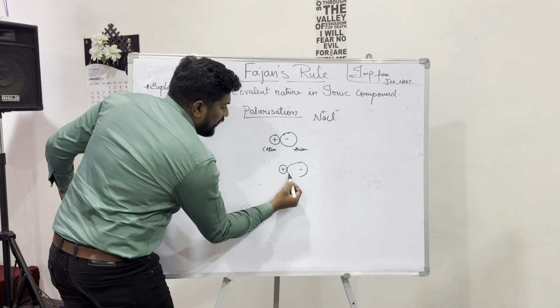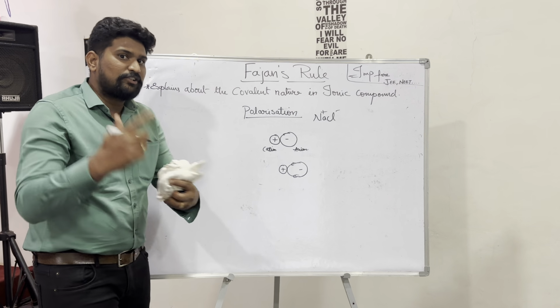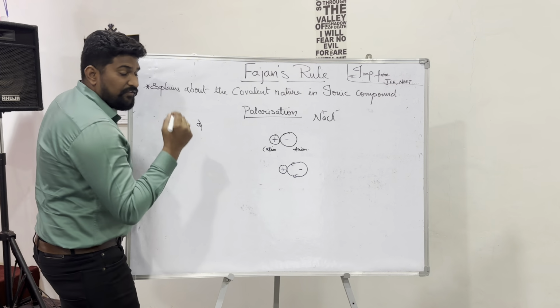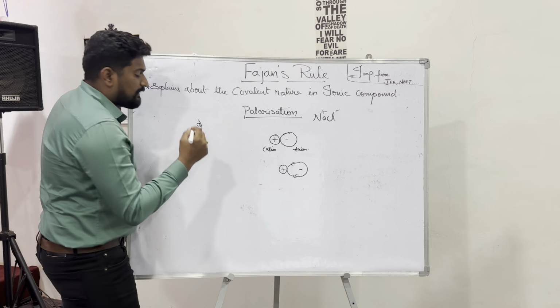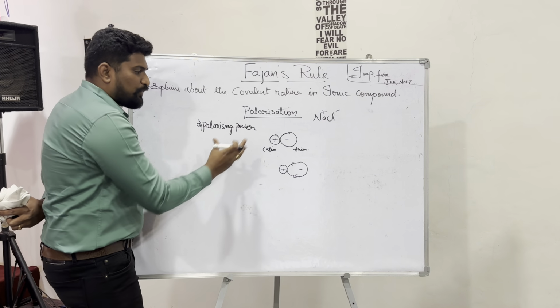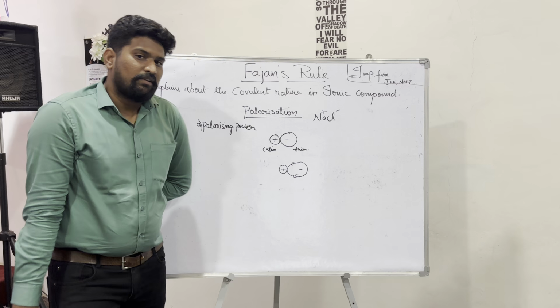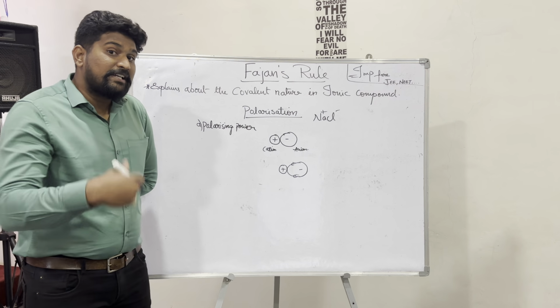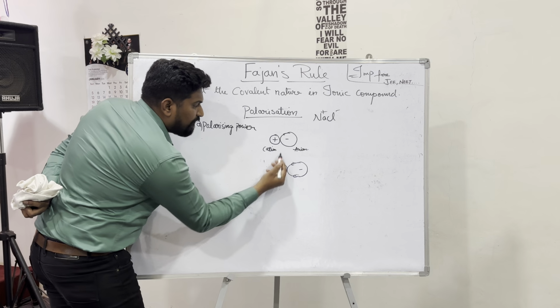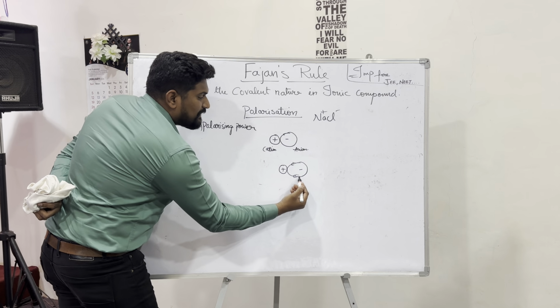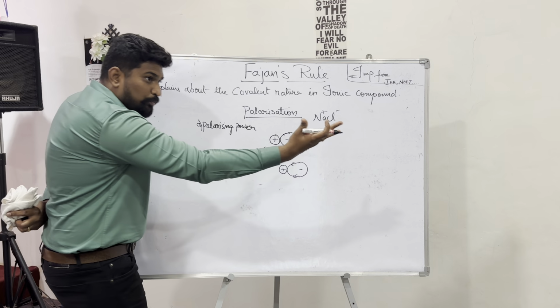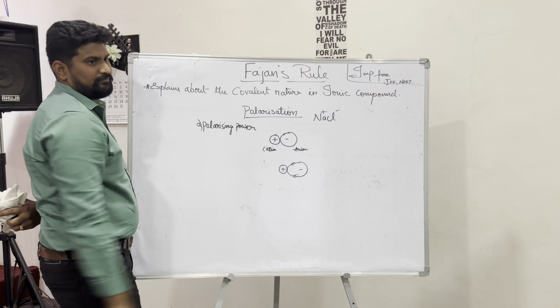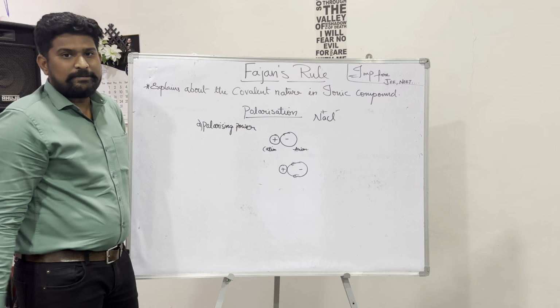Now let us go deeper into this point. We need to understand two terms here. The first term is polarizing power. Now, what is polarizing power? Polarizing power is the property of a cation. It is the ability of a cation to distort the electrons present in an anion, or to pull the electrons in the anion. That is called polarizing power.